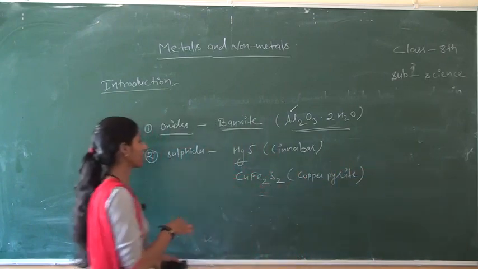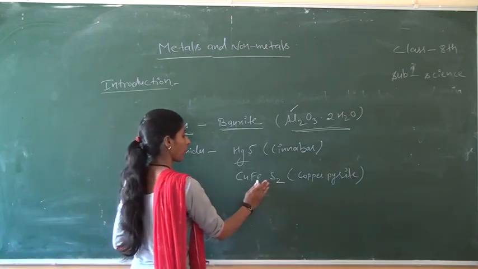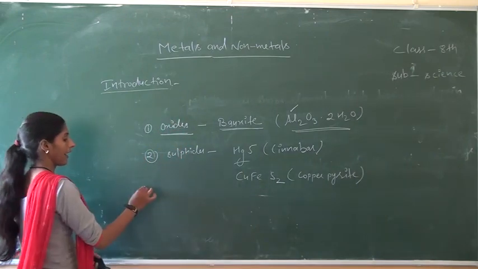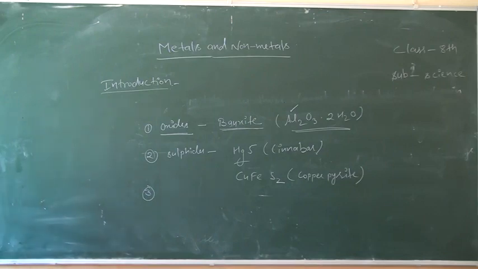These two are in sulfide forms. FeS2, iron pyrite. After that, the third one is carbonates.